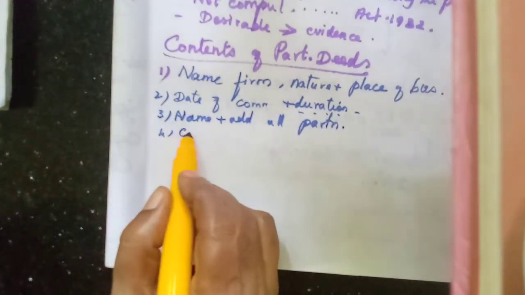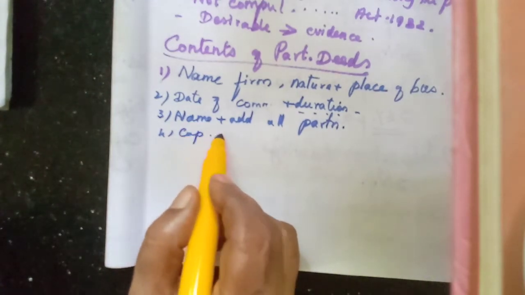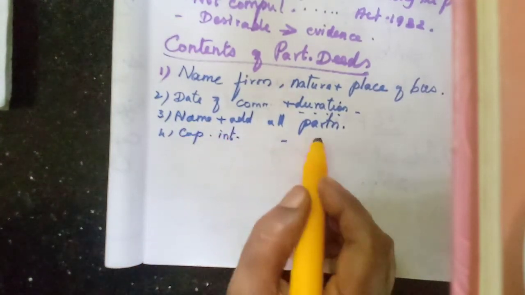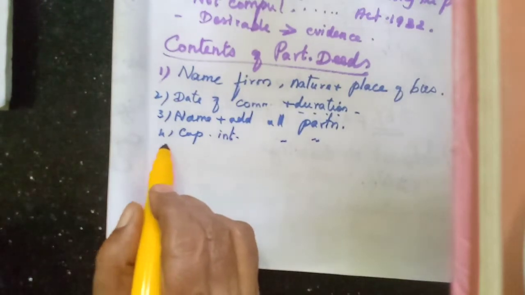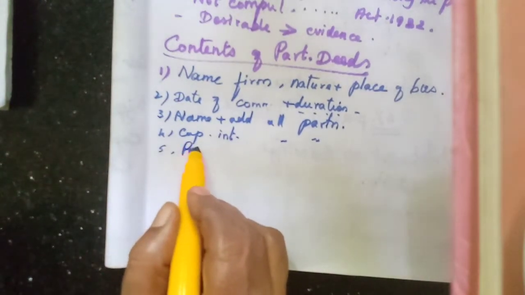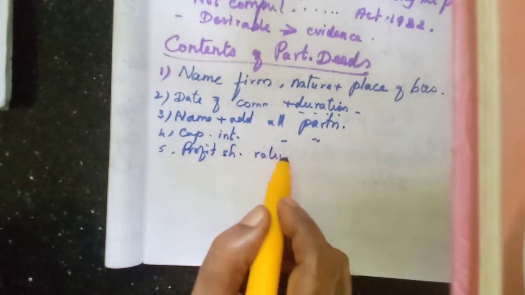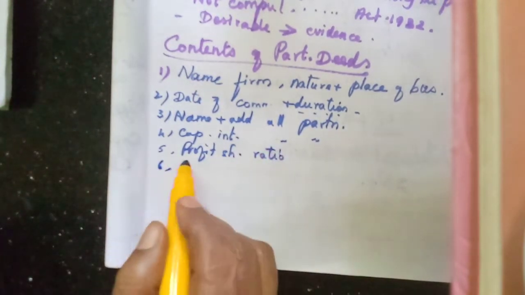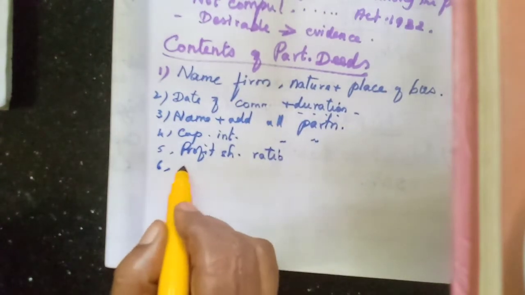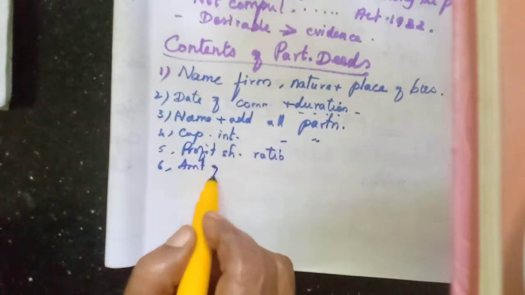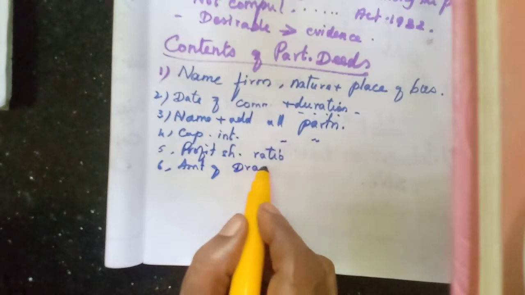Then the capital introduced by all partners, how much they have contributed. Then the main thing, the profit sharing ratio, they have to mention. Then the amount of drawings of each partner, how much is allowed.